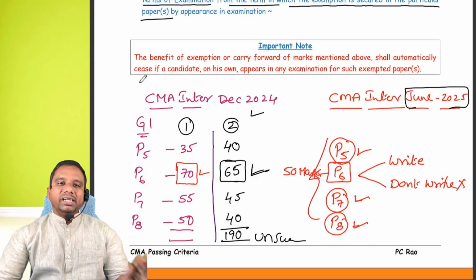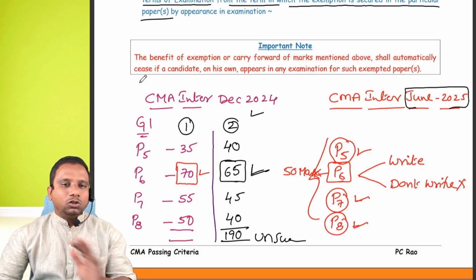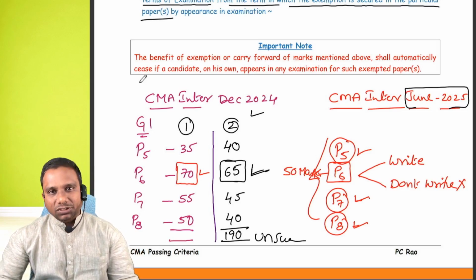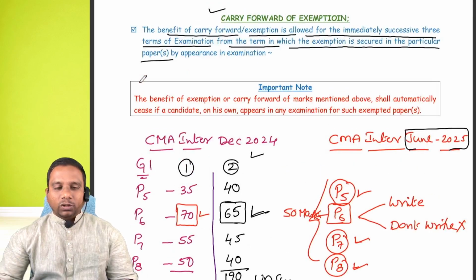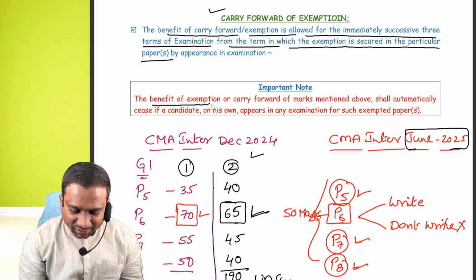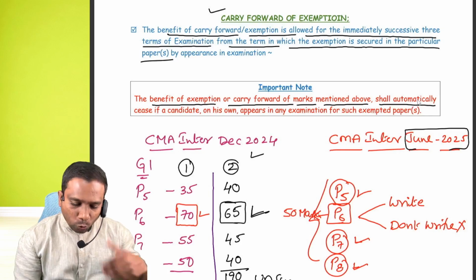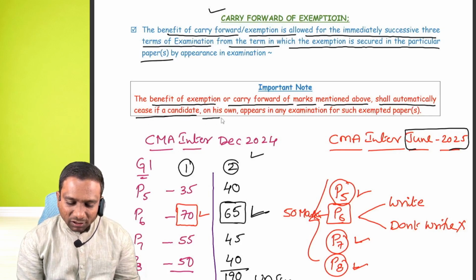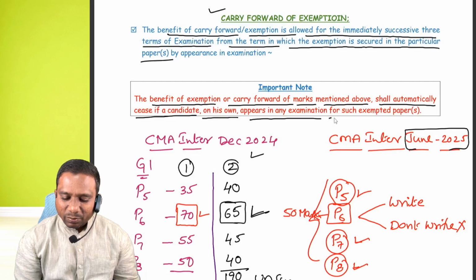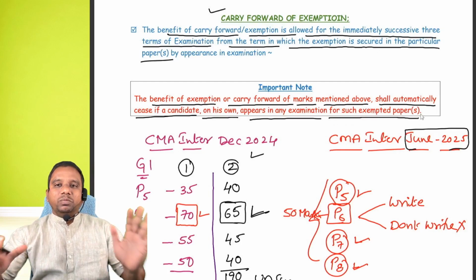Hope you understood. But anyway, in foundation level, there is no scope of exemption. Look at the important point here. The benefit of exemption or carry forward of marks mentioned above shall automatically cease if a candidate on his own appears in any examination for such exempted papers.